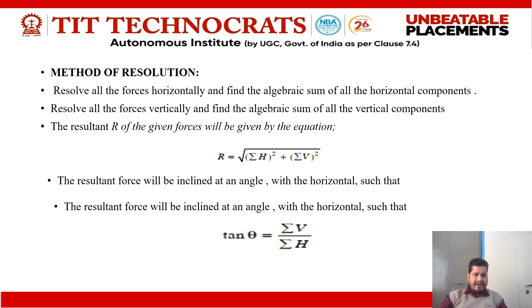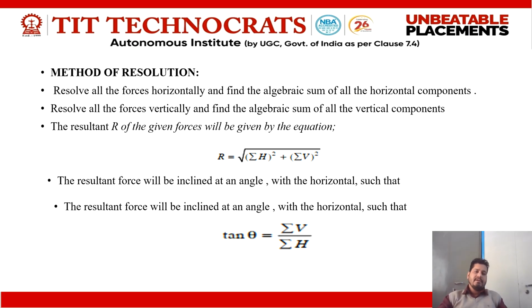That inclination is always measured either from the positive x-axis or from the negative x-axis. After finding R and theta, we are going to calculate the actual inclination of that resultant force from the positive x-axis. So we have four cases. In the first quadrant, alpha is equal to theta.